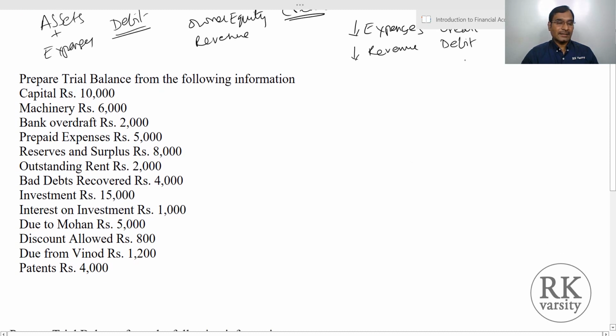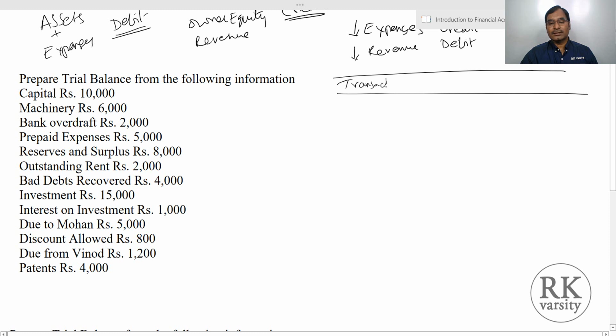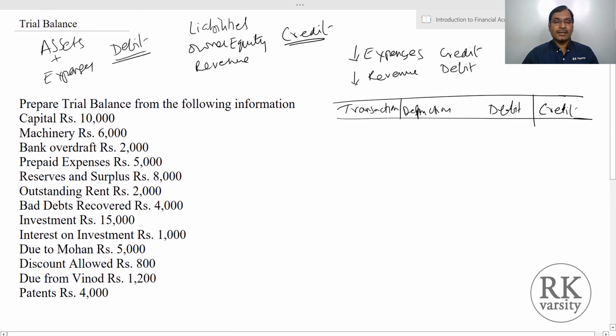So we'll have a set of transactions, or balances from the ledger books, and using that, we prepare a trial balance. In preparation of a trial balance, we'll have a format like this, just a simple format I'm drawing. Here you have the transaction, or we can say description, and debit and credit. Here first we look at the capital. Capital is equity, all right. When you have equity, where do we have to post it? We have to show this on the credit side.